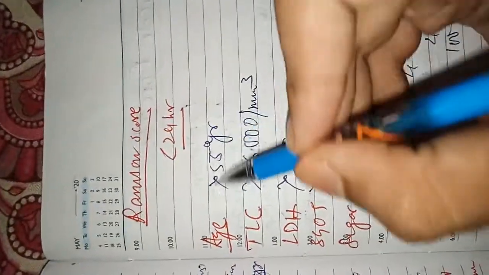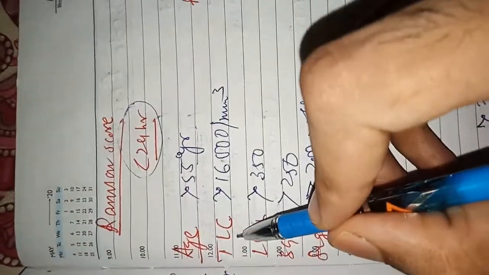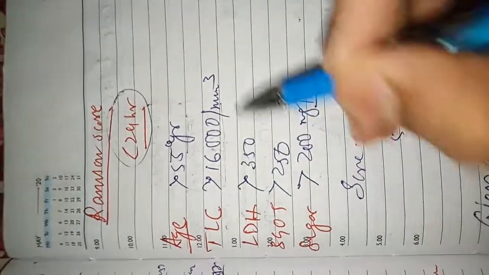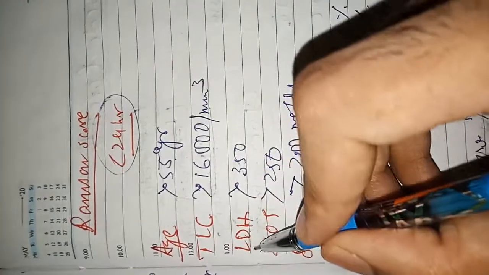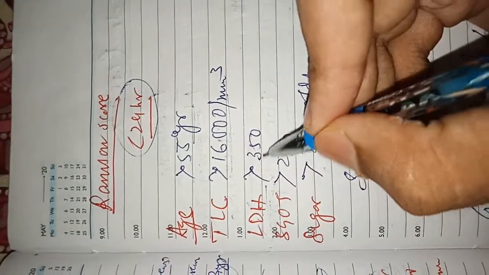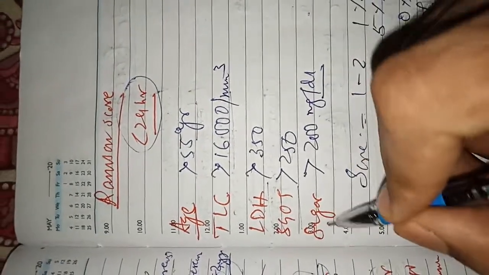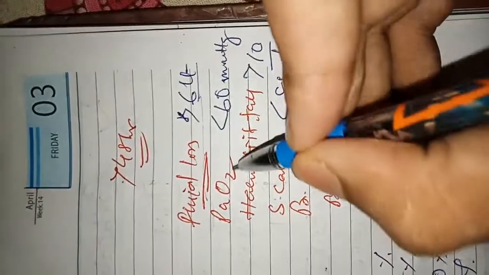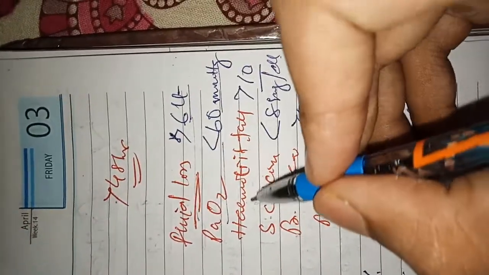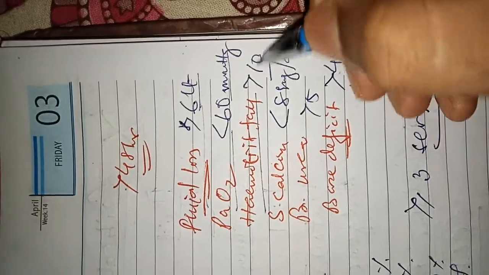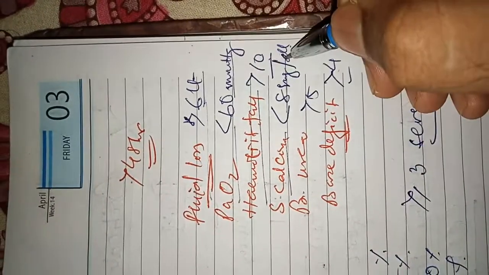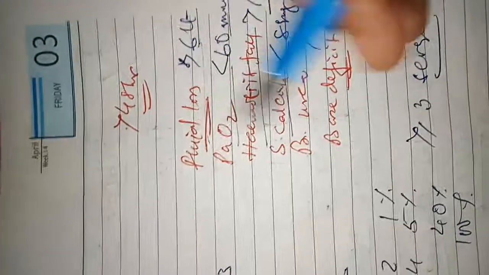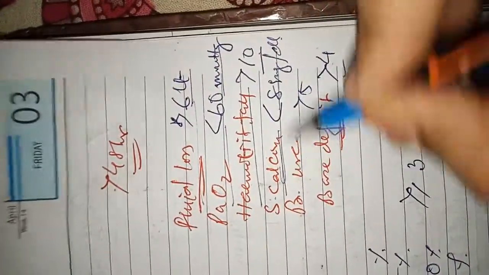Ramson score is very much important. For less than 24 hours: age greater than 55, total leukocyte count greater than 16,000 within 24 hours, lactate dehydrogenase level greater than 350, SGOT greater than 250, sugar greater than 200 milligram per dl. And for more than 48 hours: fluid loss more than 6 liter, PaO2 less than 60 mm mercury, and hematocrit value fall greater than 10.